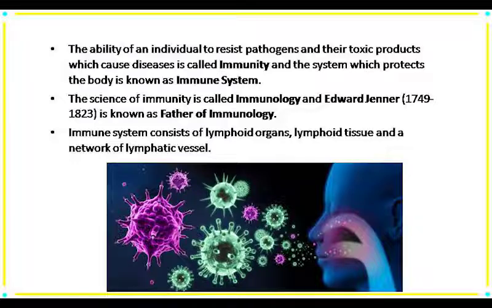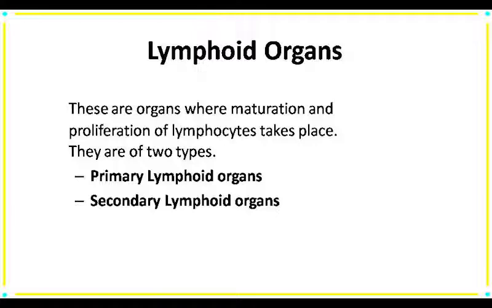Before going to the vast topic of immunology, we have to know about our immune system properly. The immune system consists of lymphoid organs, lymphoid tissue, and a network of lymphatic vessels. The first one is our lymphoid organs, where the lymphocytes mature and proliferate. That organ is known as a lymphoid organ. Lymphoid organs are basically classified into two types: primary lymphoid organs and secondary lymphoid organs.